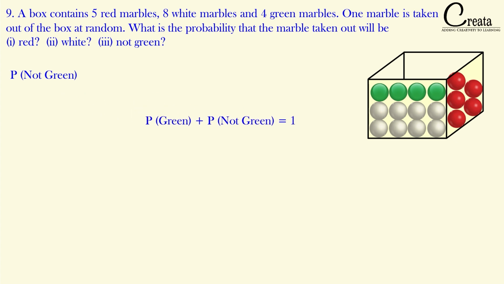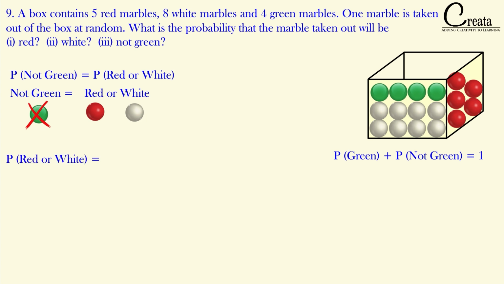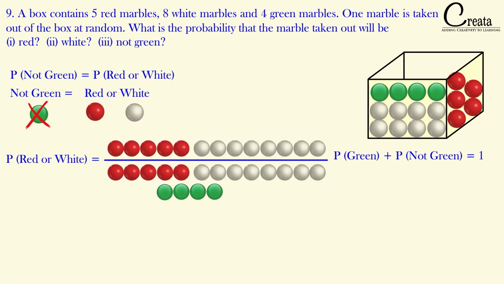The second approach is that we have to identify what is not green. If we take one marble out of the bag, then what is the possibility that the marble is not green? It means that the marble is either red or white. If we get the red or white marble out of the box, it means that it is not green marble. So what is the probability of getting the red and the white marble out of the box? That will be equal to 8 plus 5 upon 17. 8 white marbles and 5 red marbles. So we got our answer as 13 by 17. Got it?